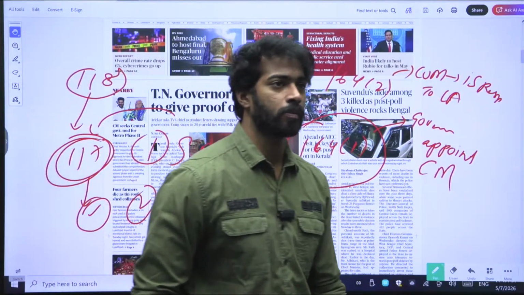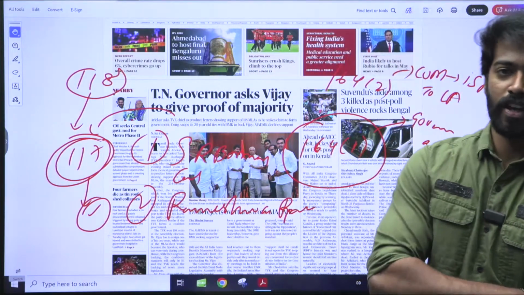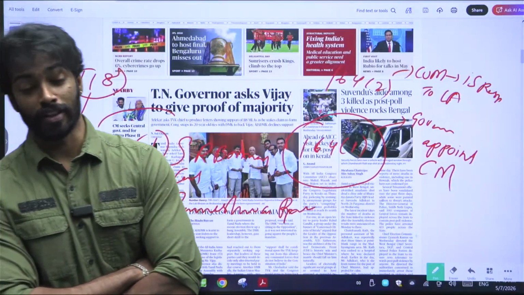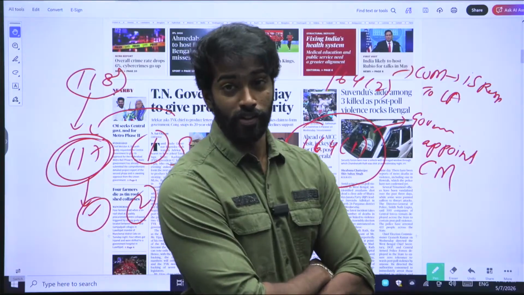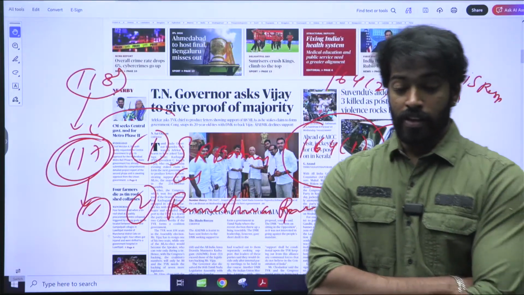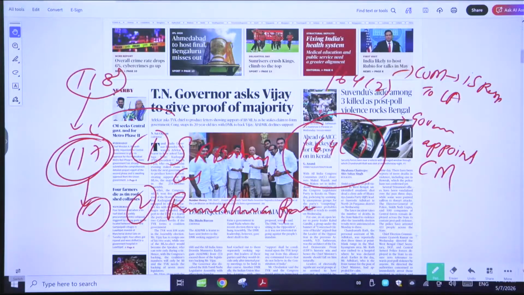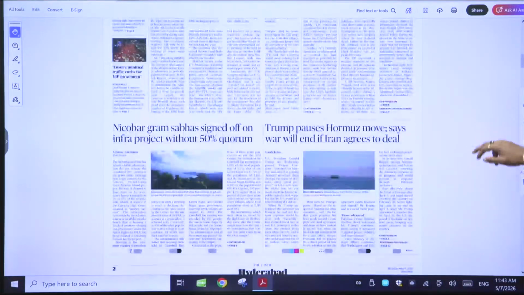Now, let's see what is happening, but there are some rumors saying that DMK and AIADMK will both come together and make an alliance, but I don't think that will happen because obviously there was a dispute, and that is why they moved out and formed different parties. So that is the first article.